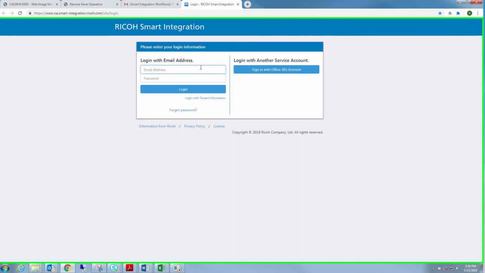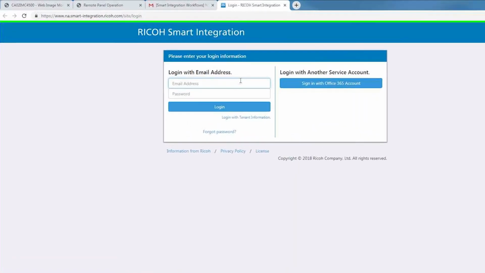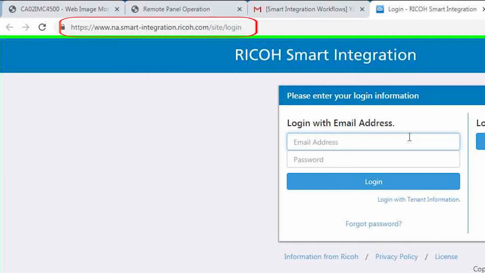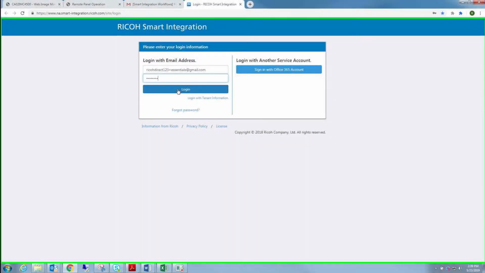Part 2. Program frequently used email addresses and frequently used subject lines. Browse to https://www.na.smart-integration.ricoh.com/site/login. Log in with admin credentials.